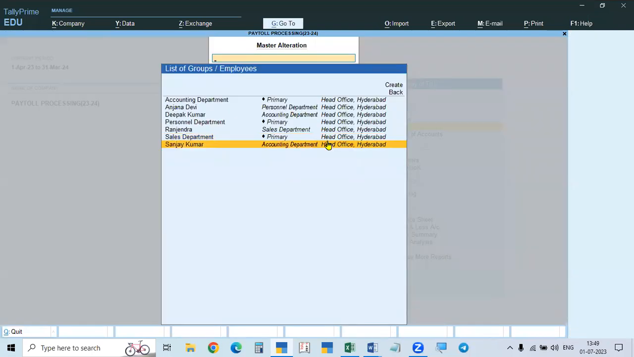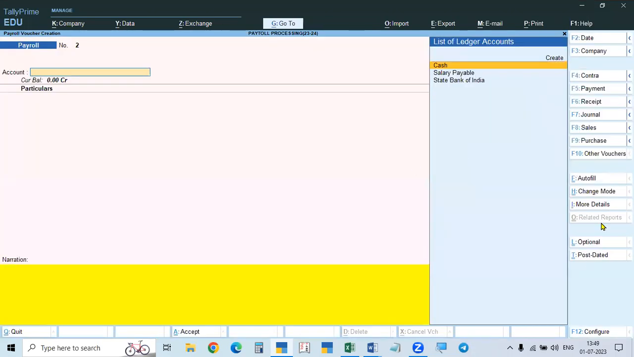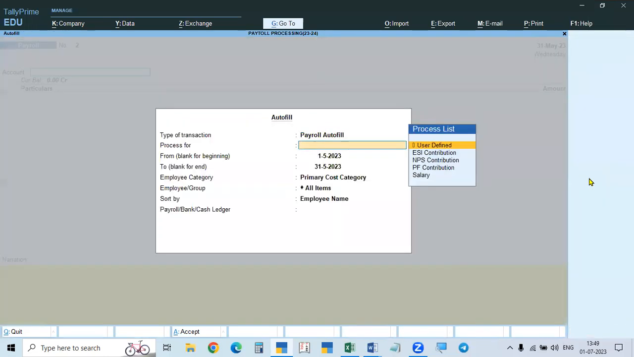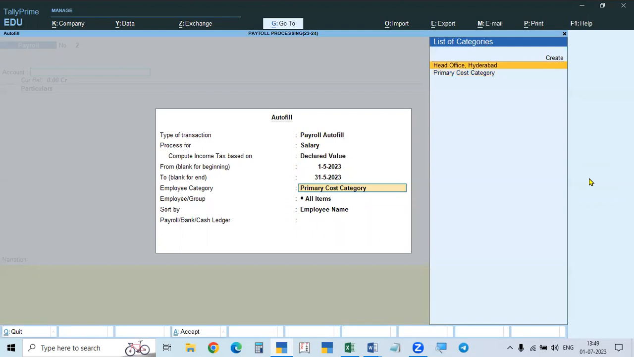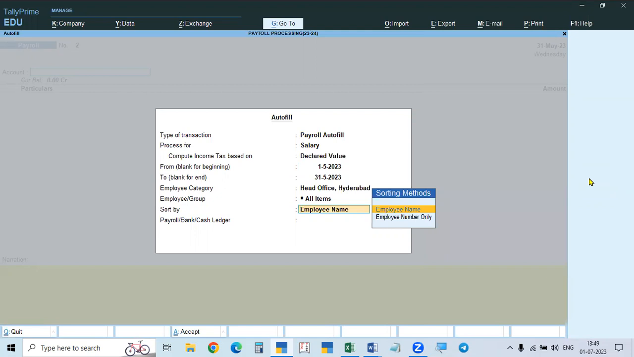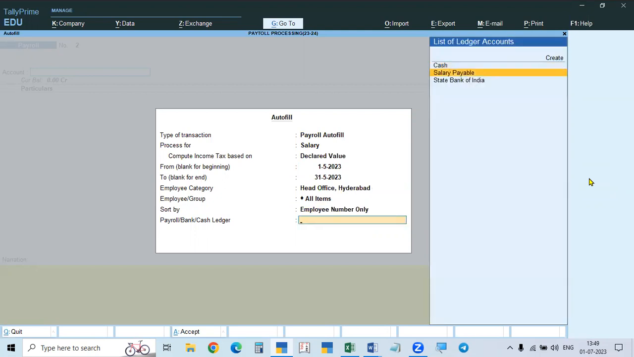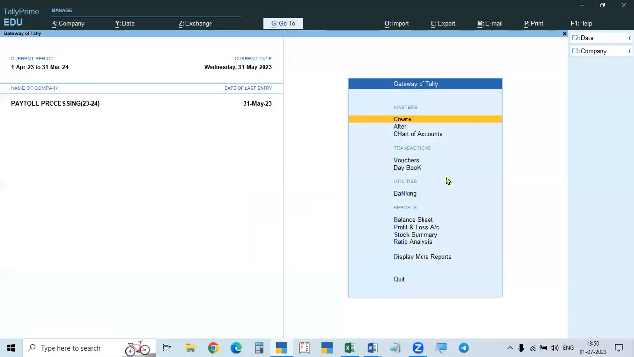So his salary is saved. So give less amount. So now we will check out. Now we will process the salary. So autofill, now salary, the user declared value 1535, and the amount is, group categories, Hyderabad, group as all items means all the groups, and then salary payable. See here. Now the salary is calculated. Save this. Okay. Now go and see there.